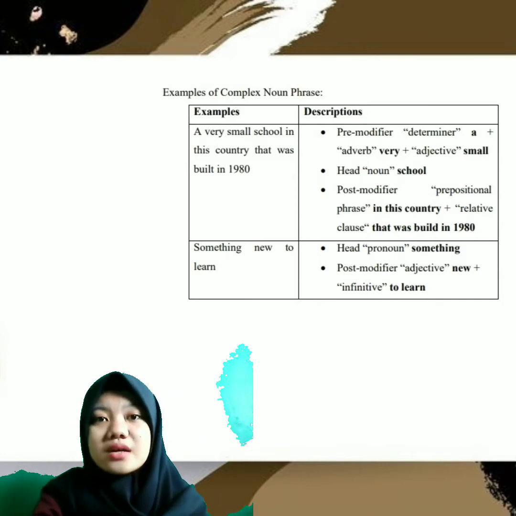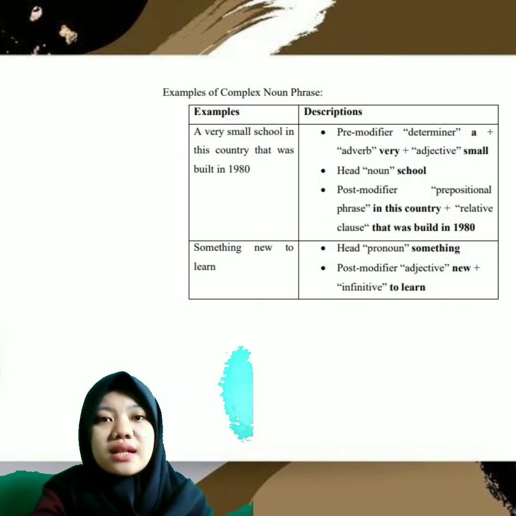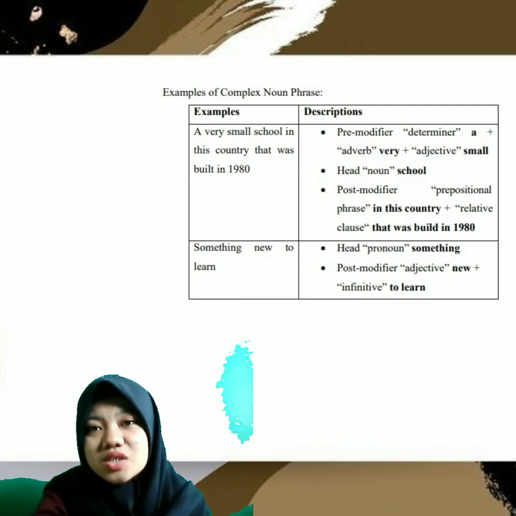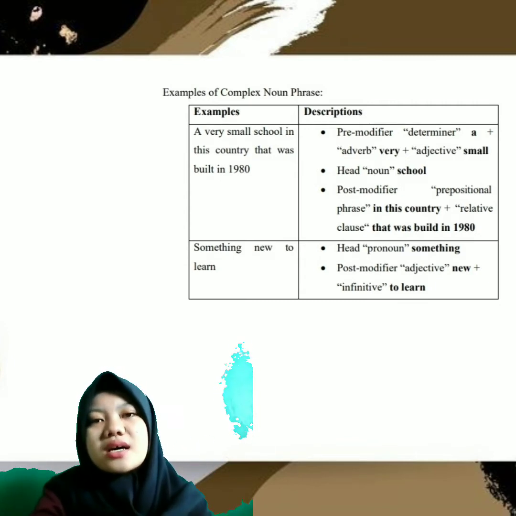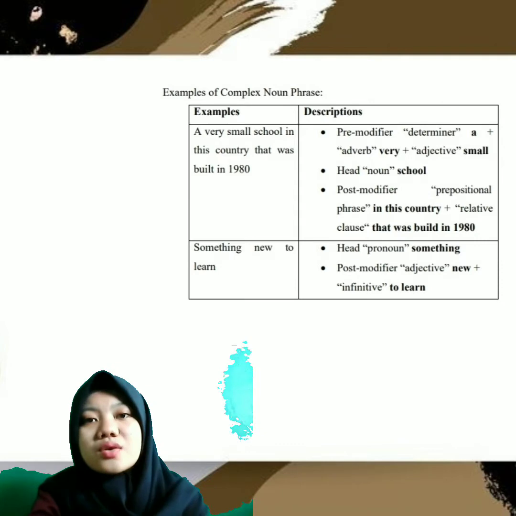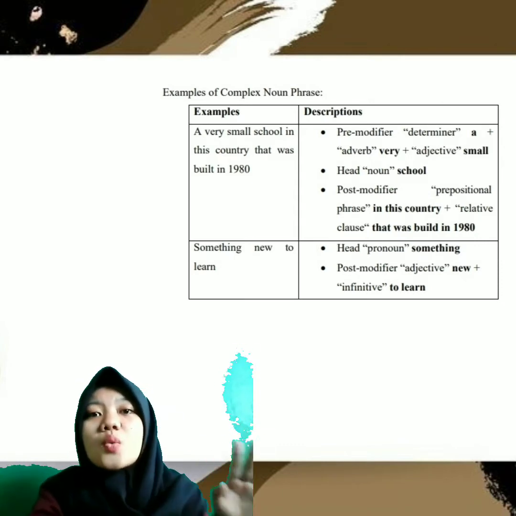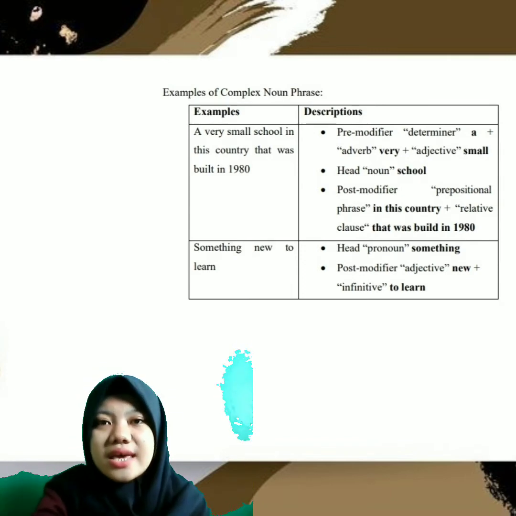The post-modifier is a prepositional phrase, in this country, and a relative clause, that was built in 1980.